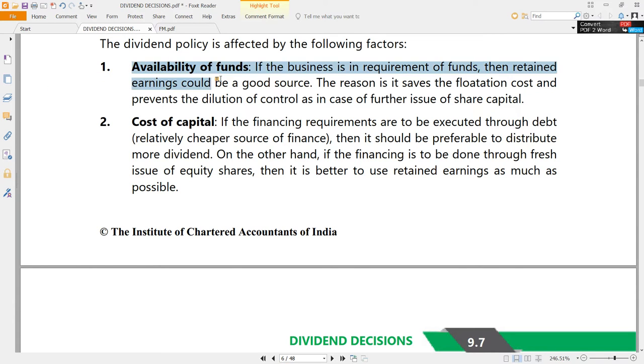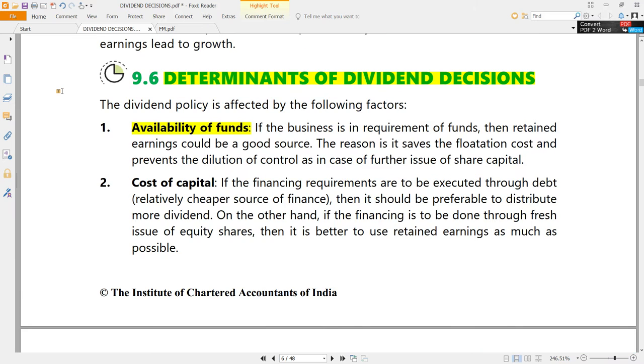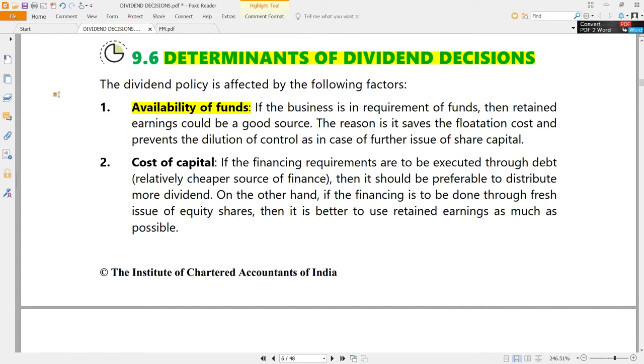Availability of funds. Naturally, when the company has sufficient cash, then only it can declare dividend. If it does not have cash, it cannot declare dividend. So definitely availability of funds is an important aspect of dividend policy. So sufficient liquidity is required for taking dividend decisions.